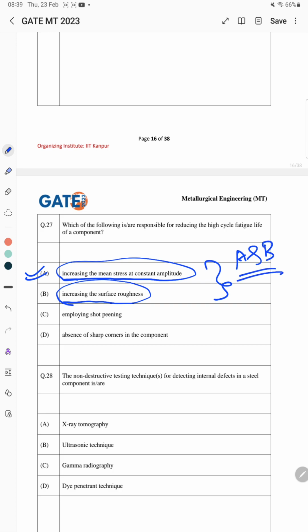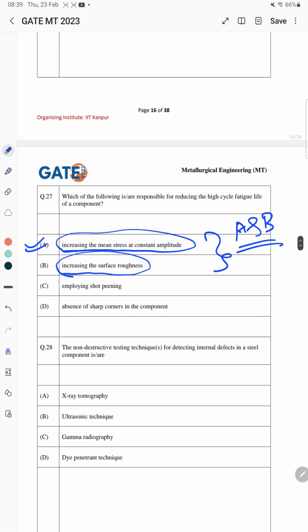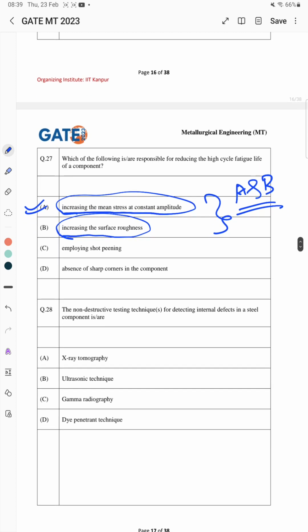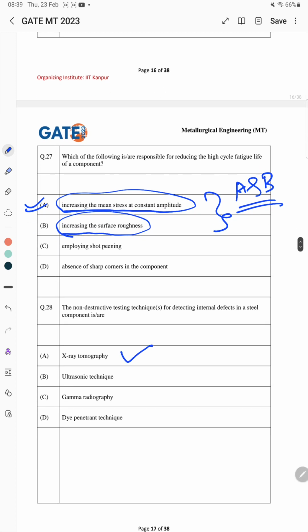Now the next question is 28, which are the non-destructive testing techniques for detecting internal defects in a steel component. For this, the correct answer is X-ray tomography, ultrasonic technique, and gamma radiography. So the correct answer is A, B, and C. The dye penetrant technique is only for detecting surface defects. So the correct answer is A, B, and C.